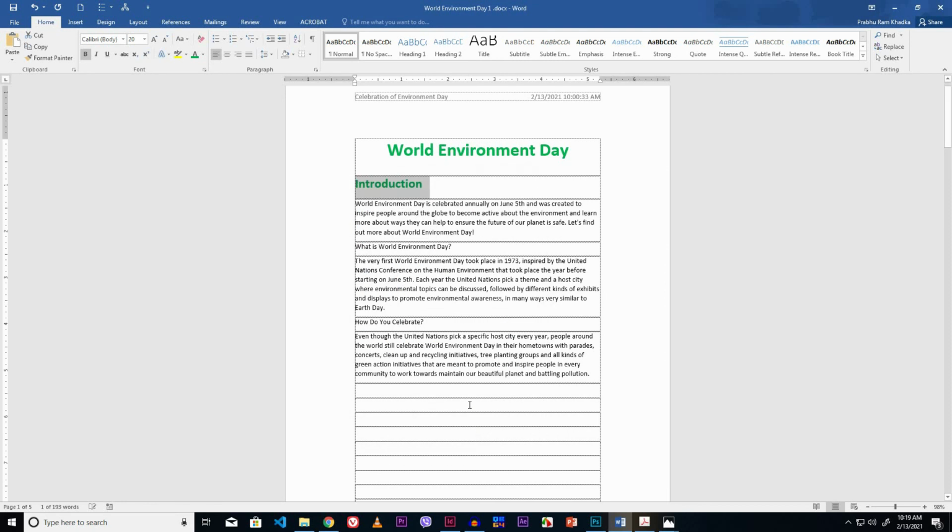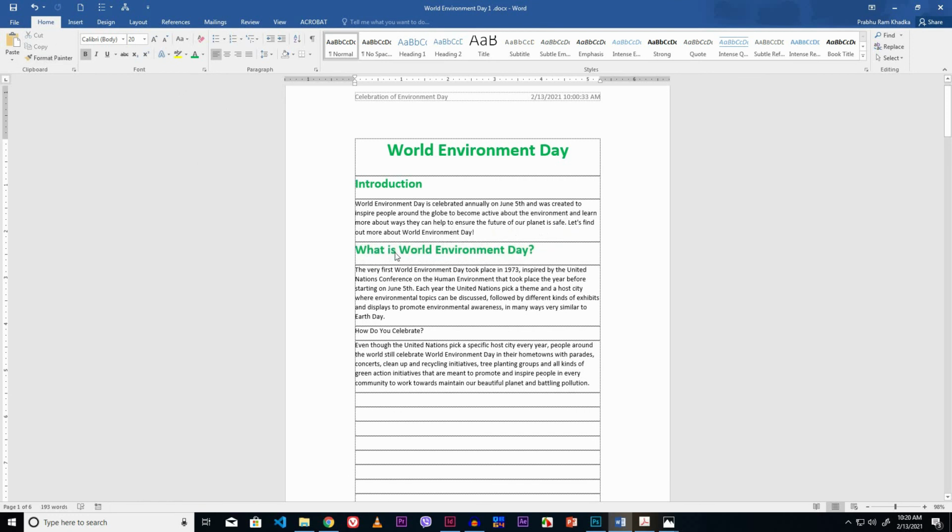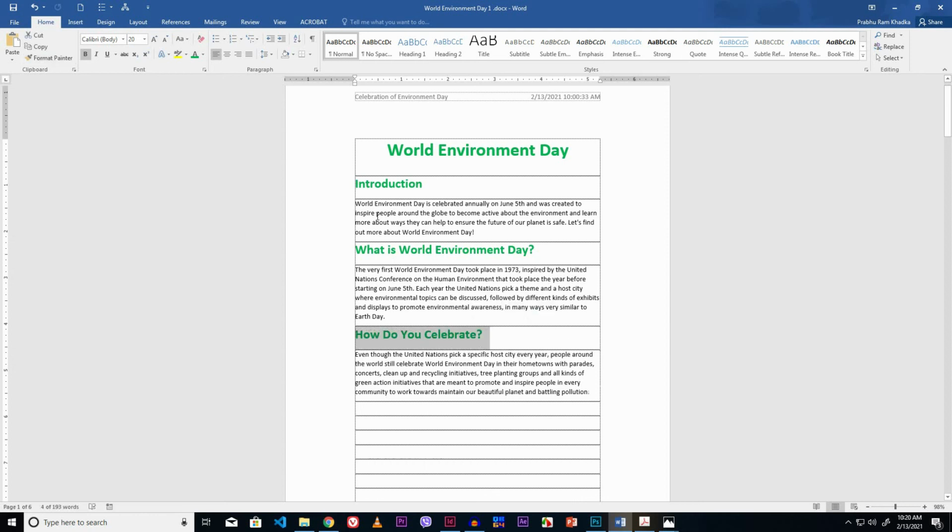Click the OK button. Now copy this format for next paragraph title. Make sure cursor is over here. Click the Format Painter option from Clipboard group of Home tab. Now select the title. Again copy this format for next heading. Click the Format Painter option from Clipboard group of Home tab. Now select the title. Now look here, paragraph titles are formatted.